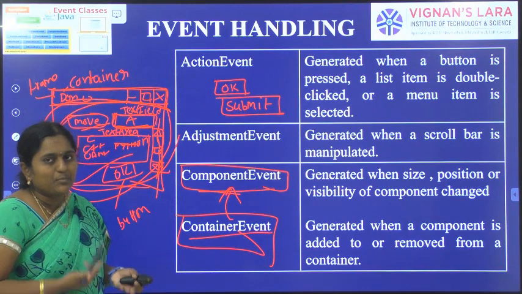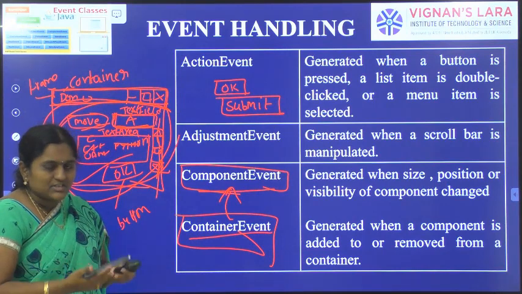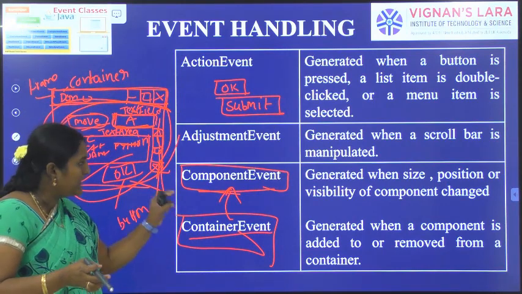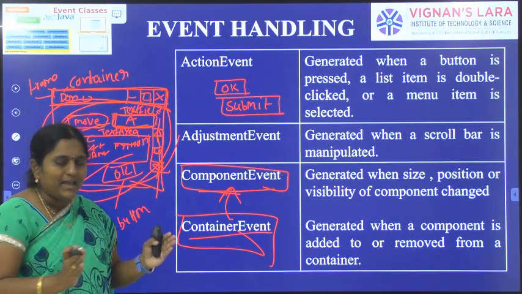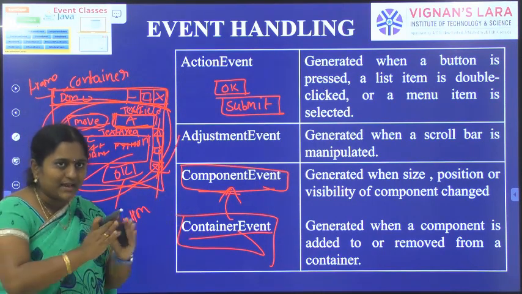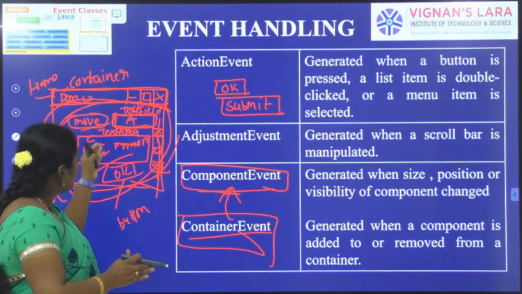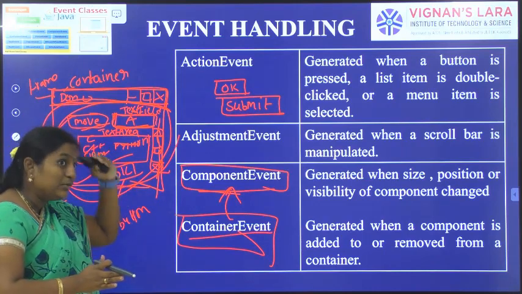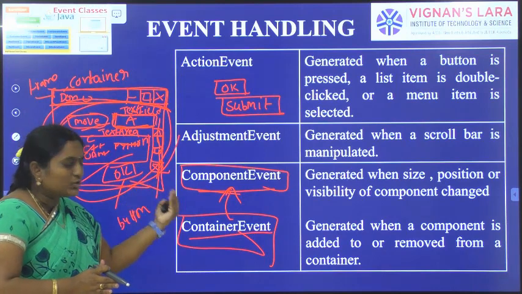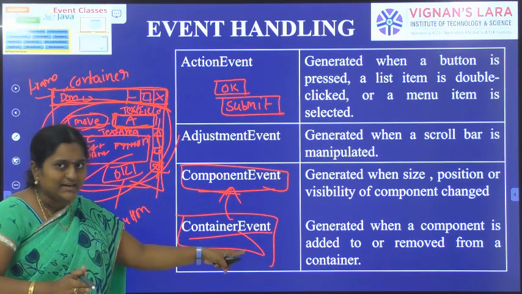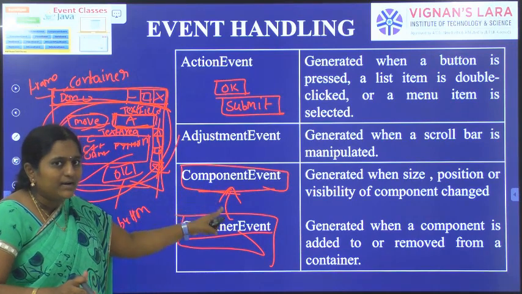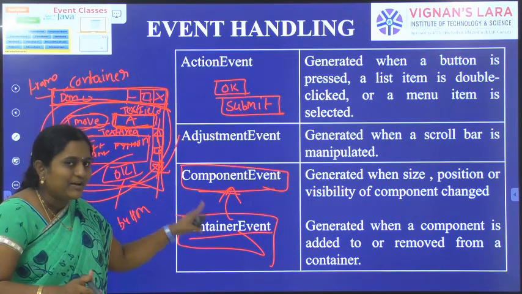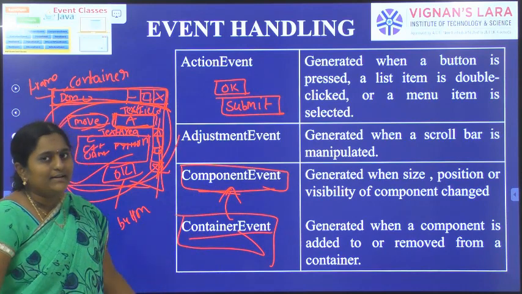Suppose we change the position or the visibility of the component, component event can be generated. Container is like a screen where we can place the components. Suppose we add a component or remove a component, which event could be generated? Container event could be generated. Container event is a subclass of component event. Without component, we are unable to say container event, because it is a subclass of component event.